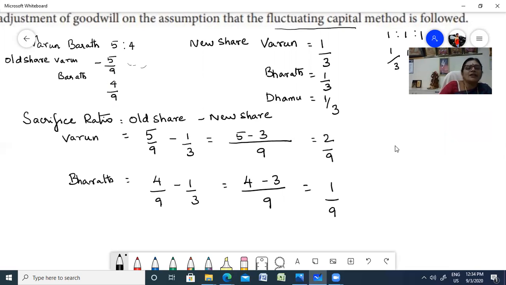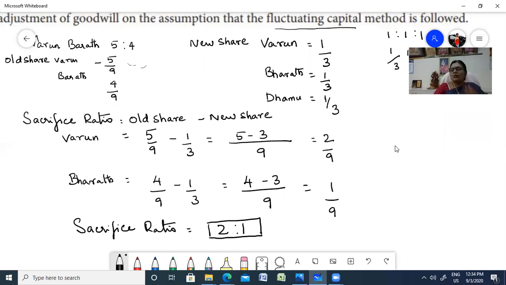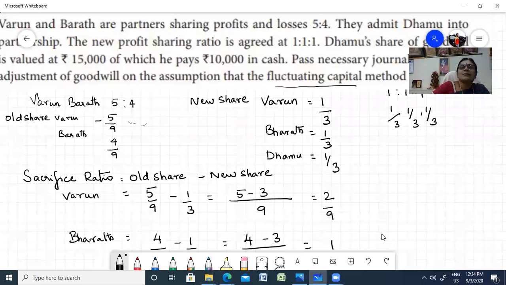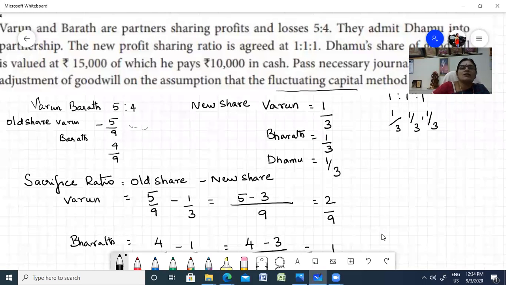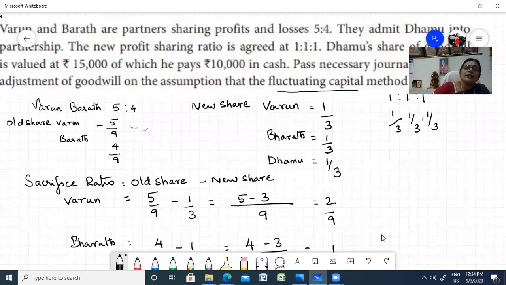So your sacrifice ratio is 2:1. Now that you know your sacrifice ratio, let us go back to the problem. He is bringing in 15,000, of which 10,000 is in cash and 5,000 is going to be debited in his account.